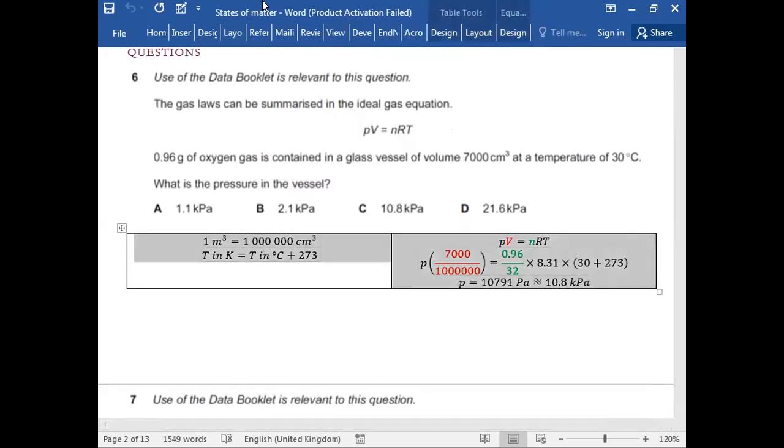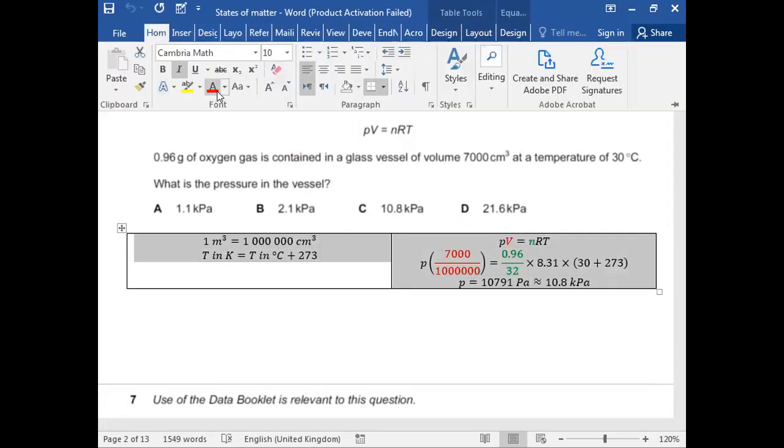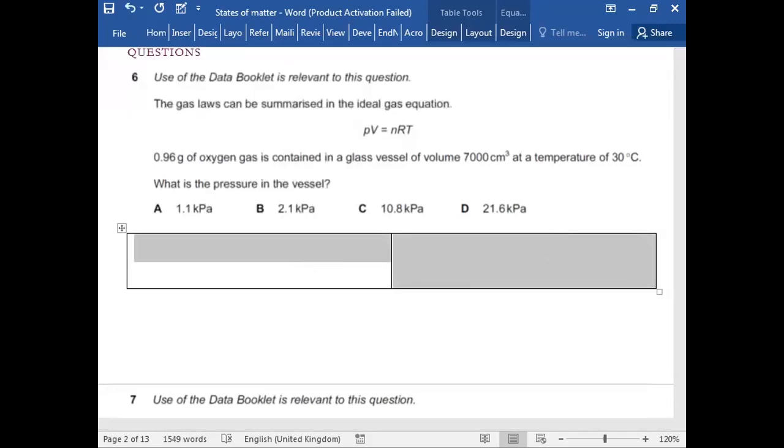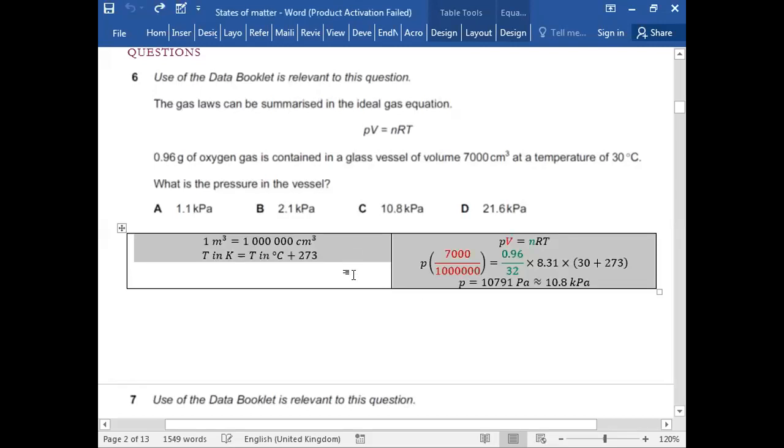It's an MCQ. So let's give this one a try. Have a look at this one. First thing you need to do is convert the volume, which is in centimeter cube. The volume must be in meter cube. And 1 meter has 100 centimeters. So 1 meter cube has 1 and then 6 zeros centimeter cube.